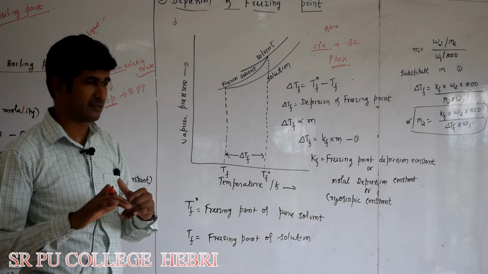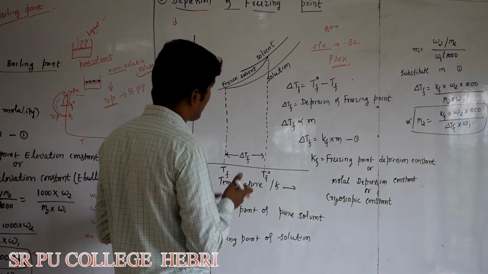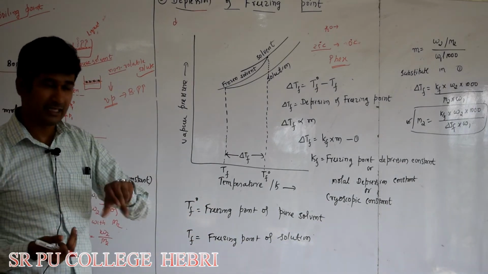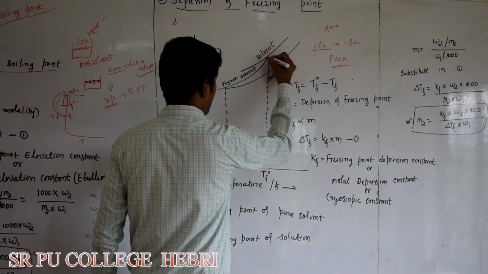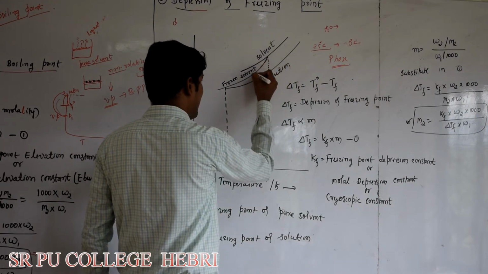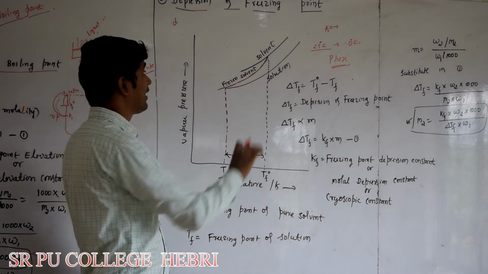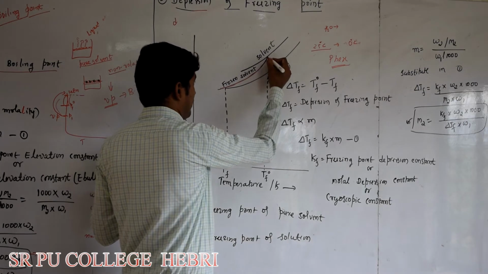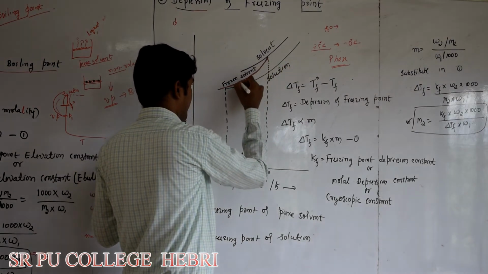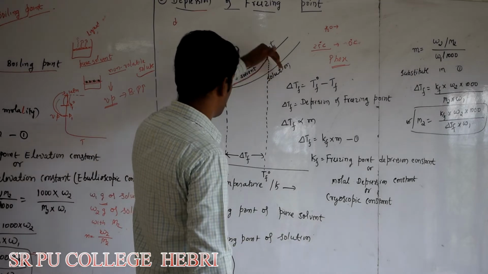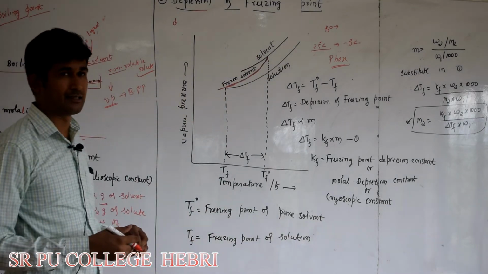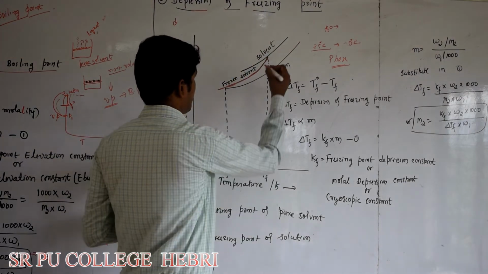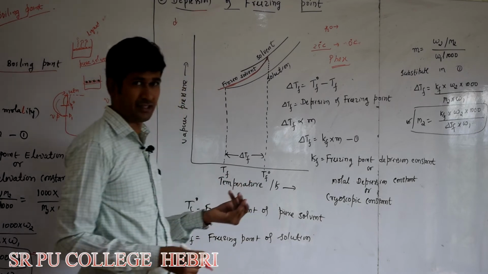Liquid becomes solid. Suddenly what happens to vapor pressure? Vapor pressure suddenly decreases because there is a change in state. So this point indicates the change in state of the liquid. In this part you have to further decrease the temperature. When you further decrease the temperature, vapor pressure also decreases. So this is for the liquid solvent as well as for the frozen solvent. This indicates the phase transformation.